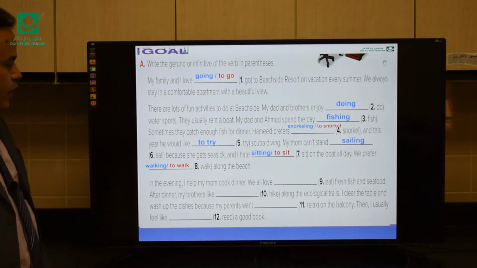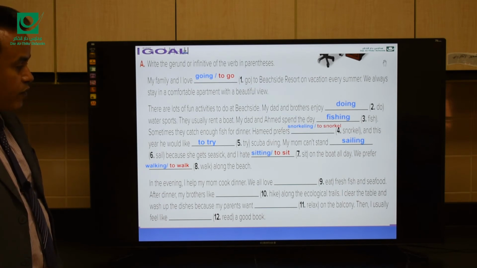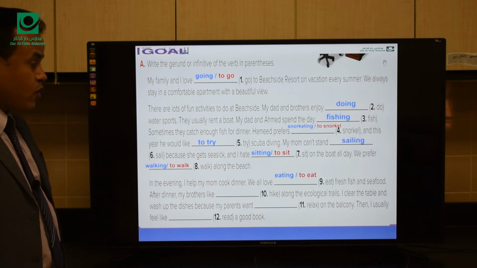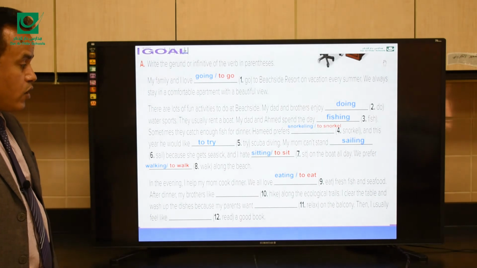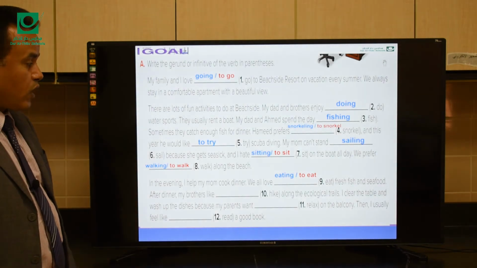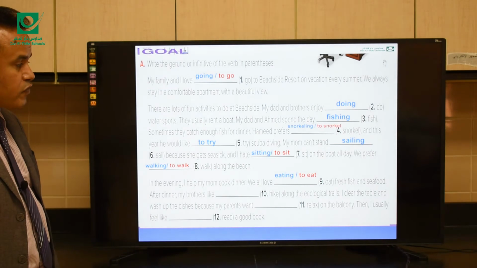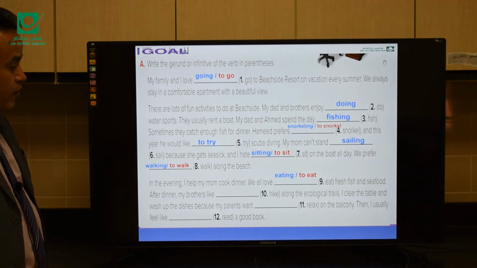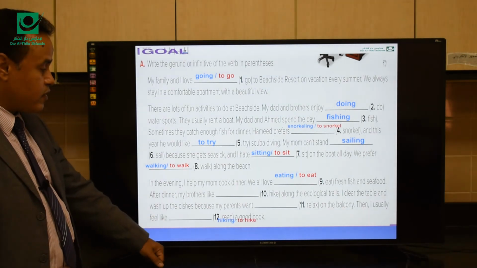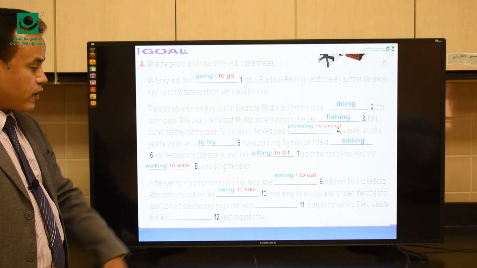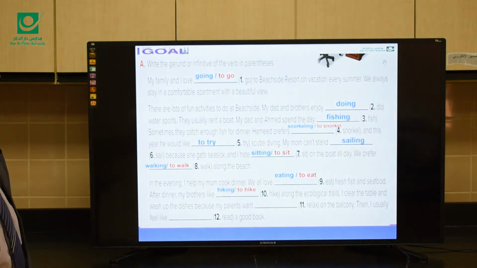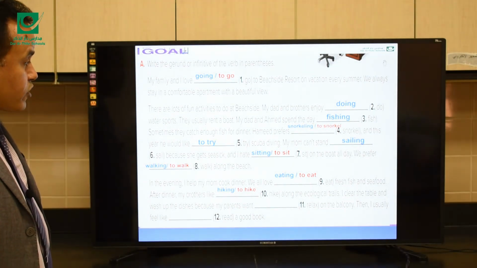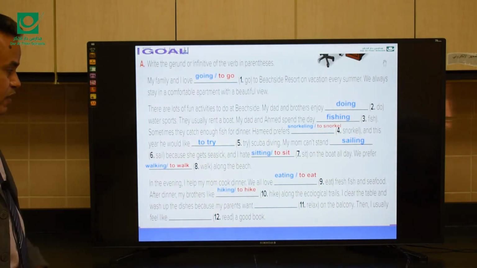In the evening, I help my mom cook dinner. We all love, eat. After love, also, we have what here? A gerund or an infinitive. From eat, we can say we all love eating or to eat fresh fish and seafood. After dinner, my brothers like hike. Like here, we have like. You can say hiking or to hike. Along the ecological trails, I clear the table and wash up the dishes because my parents